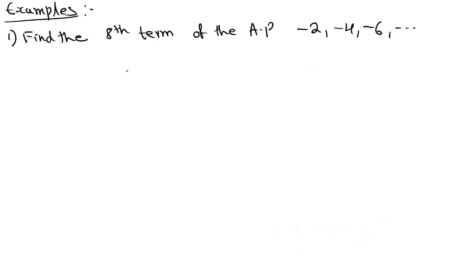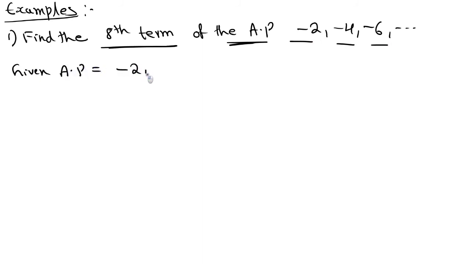Now see some examples related to the above formulas. First question: find the 8th term of the AP −2, −4, −6. To solve this, first consider the given AP: −2, −4, −6, and so on.